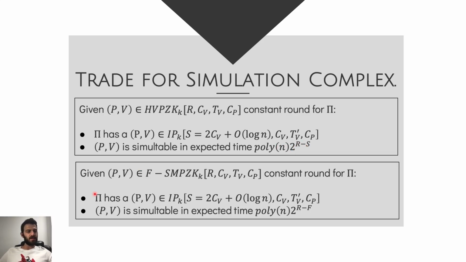And another interesting trade-off that we see is that if the original proof is actually secure against f semi-malicious perfect zero knowledge, then we can transform this interactive proof into a new proof that is randomness efficient, and the simulator runs in expected time of poly times 2 to the power of r minus f. And basically this means that if the original proof had f equal to r, then there is no cost in the simulation complexity, and we gain just a plain simple randomness sparsification.